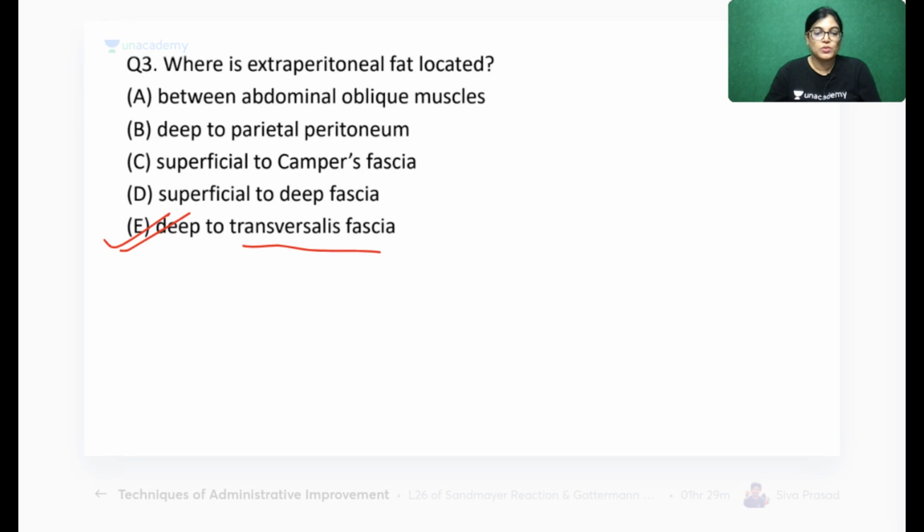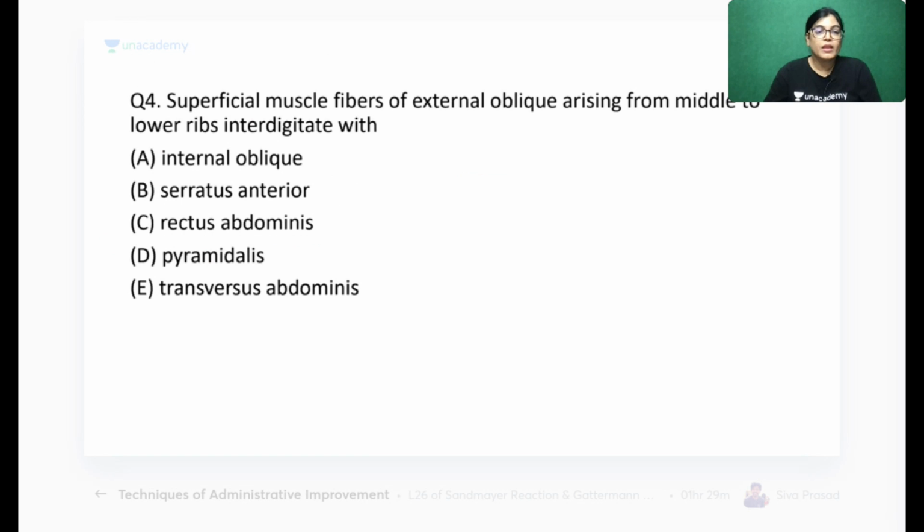Now moving to question number 4. Superficial muscle fibers of external oblique muscle arising from the midline to lower ribs interdigitate with which of the following? External oblique muscle fibers are interdigitating with which of the following muscles? Your time starts now.